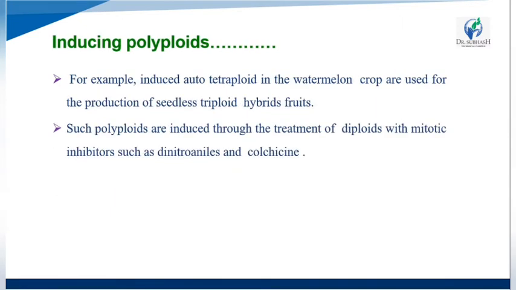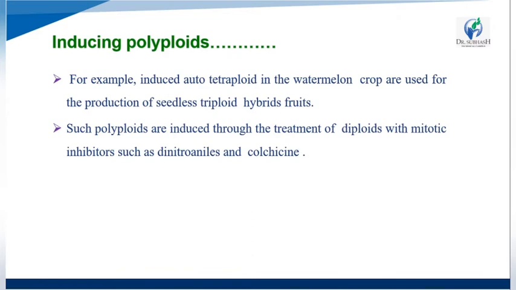For example, induced tetraploids in watermelon crops are used for the production of seedless triploid hybrid fruit. Tetraploid watermelon is hybridized with diploid to produce seedless fruit. Such polyploids are induced through treatment of the diploid with meiotic inhibitors such as dinitroaniline and colchicine.